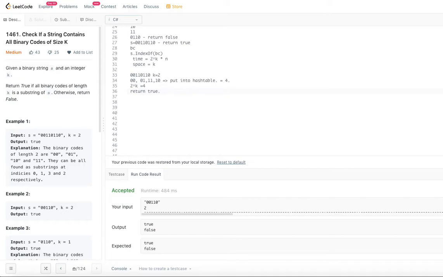Basically, we are given a binary string, so try to generate all the substrings with length k. How much time are you going to take to generate the substrings of length k? You will go through starting from the first character until n minus k characters, so you will be generating n minus k different substrings. Finally, if the count equals 2 power k, you will return true, otherwise return false.